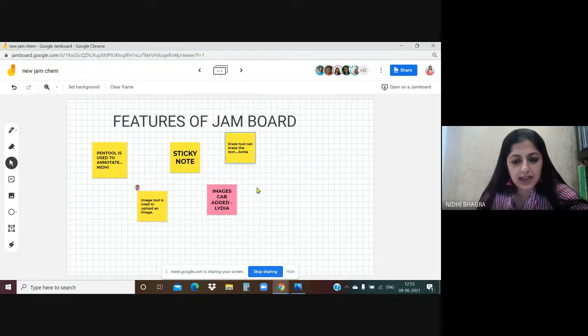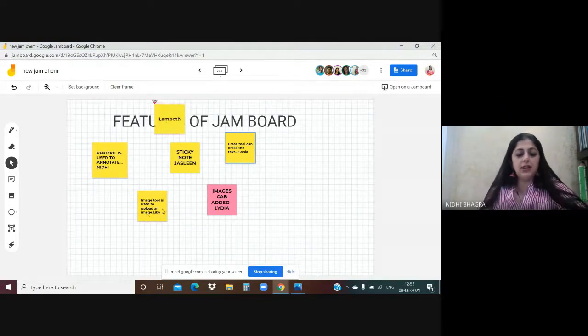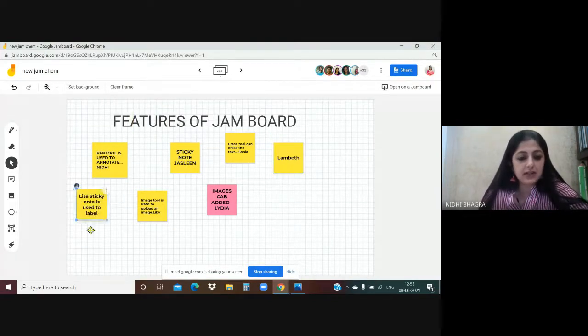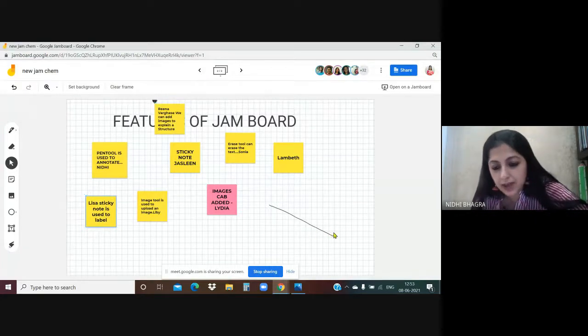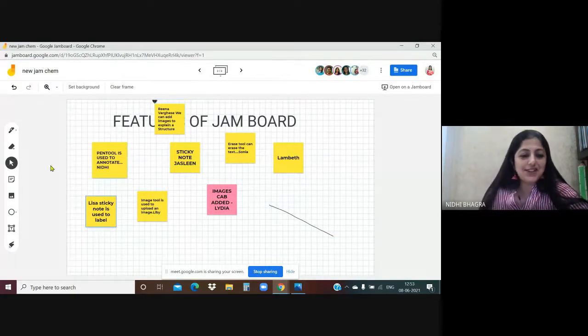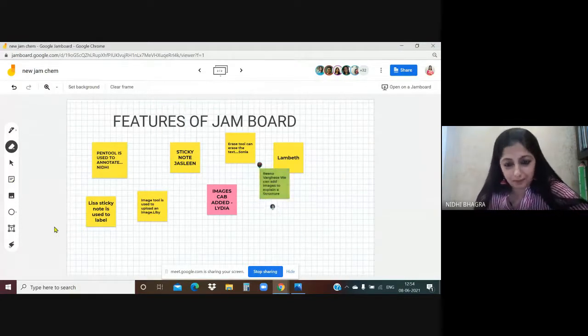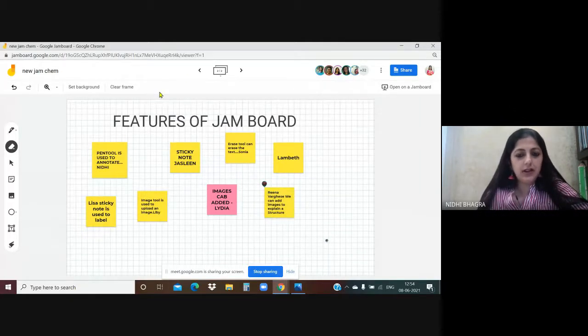So Sonia ma'am has written erase tool can erase the text. Lydia ma'am has written about images, image tool is used to upload an image. Libby ma'am has written, Jasleen ma'am has written about sticky note. This way, we all are just recapitulating what we have done. Please don't annotate without my permission. So kindly do not annotate, just pick up a sticky note. Reena Varghese ma'am has written, we can add images to explain a structure. Any other? You can write.